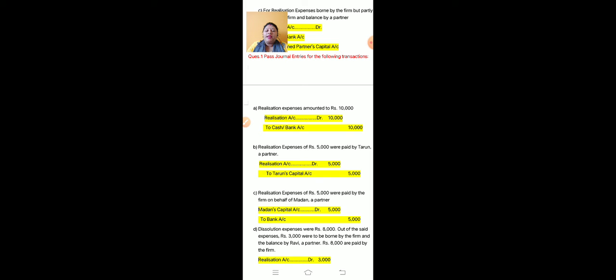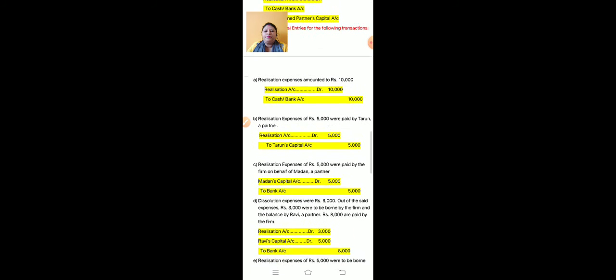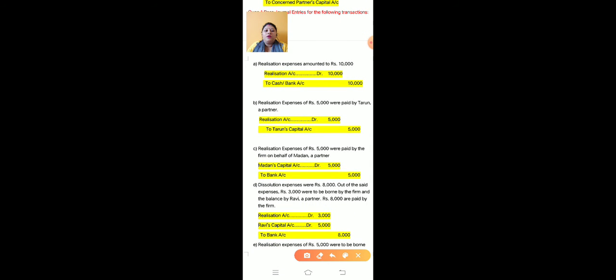So the journal entry will be realization account debit to cash account or bank account 10,000. Next is realization expenses of rupees 5,000 were paid by Tarun, a partner. Here Tarun is a partner and realization expenses are 5,000. This is paid by Tarun. So the journal entry will be realization account debit to concerned partner's capital account. It means Tarun's capital account.